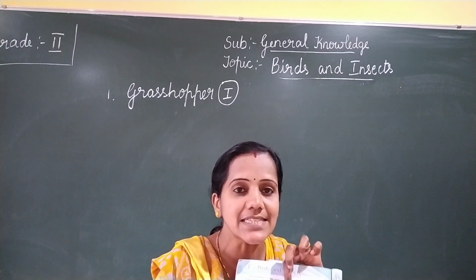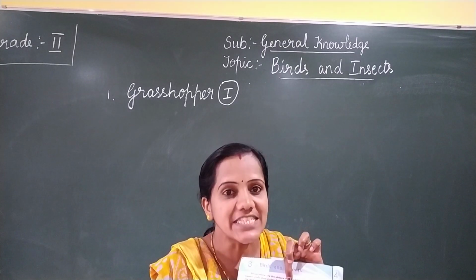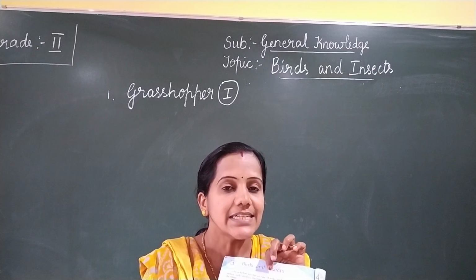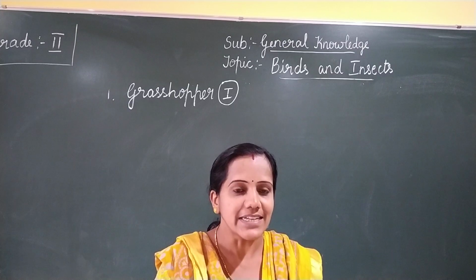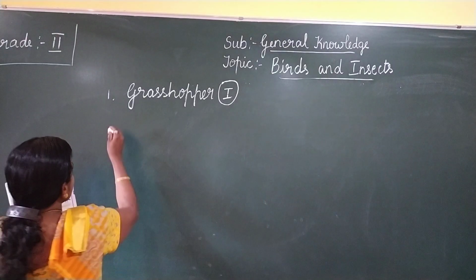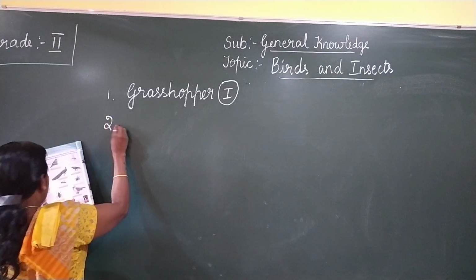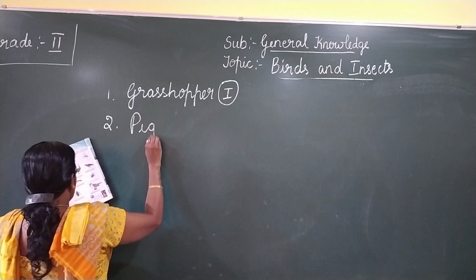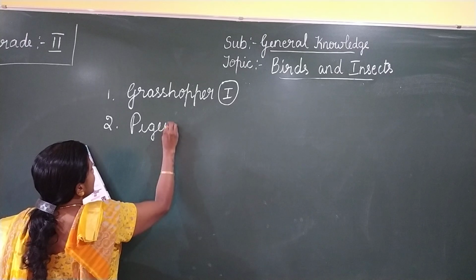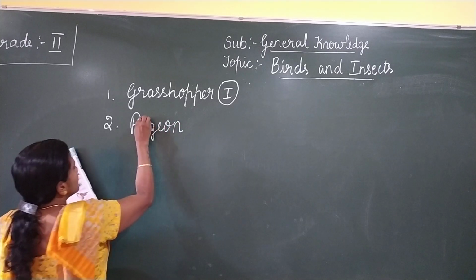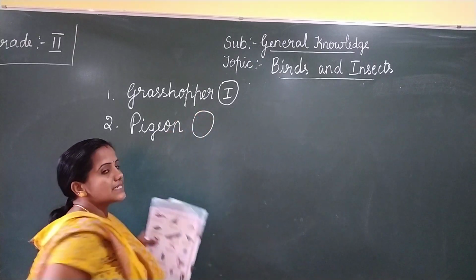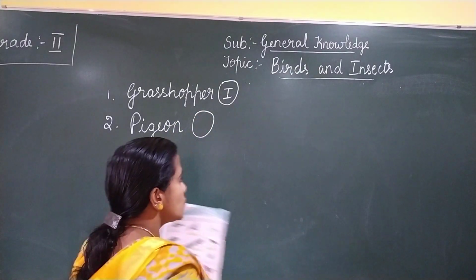What is this? This is a pigeon. Is a pigeon a bird or an insect? It is a bird, is it? So write the second one: pigeon, P-I-G-E-O-N. In the circle, what will you write? Pigeon is a bird, is it? So we will write B.